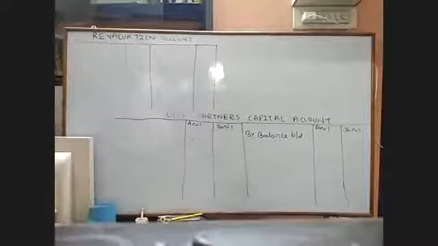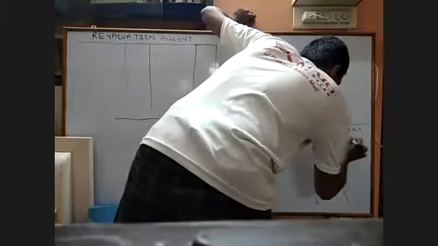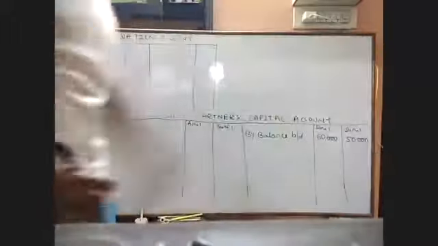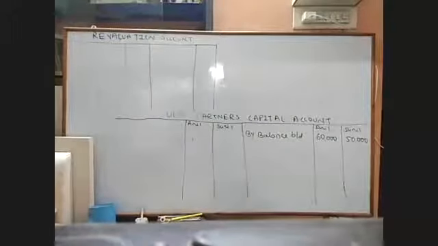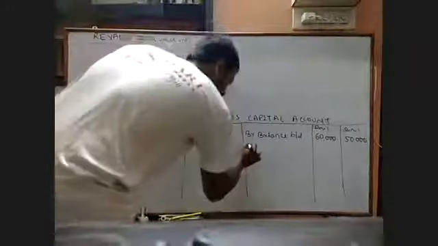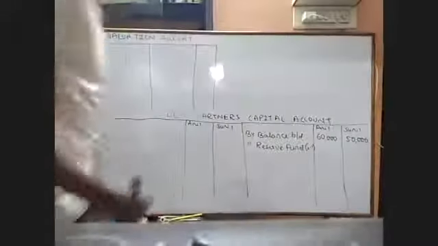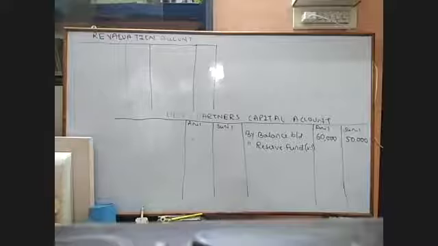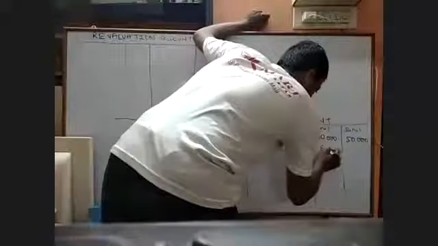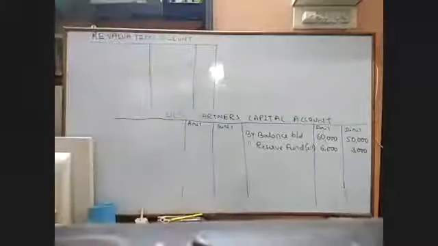So first, by balance brought down, I write 60,000 and 50,000. The next is reserve fund. Can somebody tell me what is the old profit sharing ratio? 2:1. Okay, so for reserve fund, in bracket I write 2:1. What is the amount? 9,000. I think it will be 6,000 and 3,000 if you divide. Yes, sir. Just check: 9,000 into 2/3 and 9,000 into 1/3.